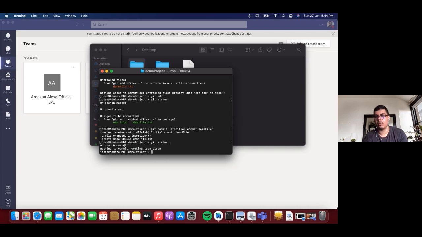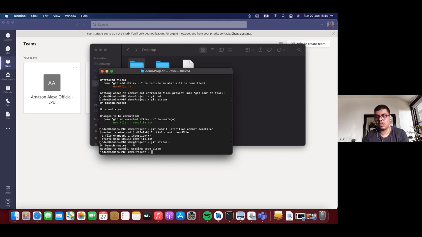For example, maybe a dev branch, where the contributors and developers are actually working, and then there is a separate branch called production branch, where all the releases and production things happen. So essentially this is what branching is all about, so that everything is cleaned up and kept in separate places, and multiple people can work on things.